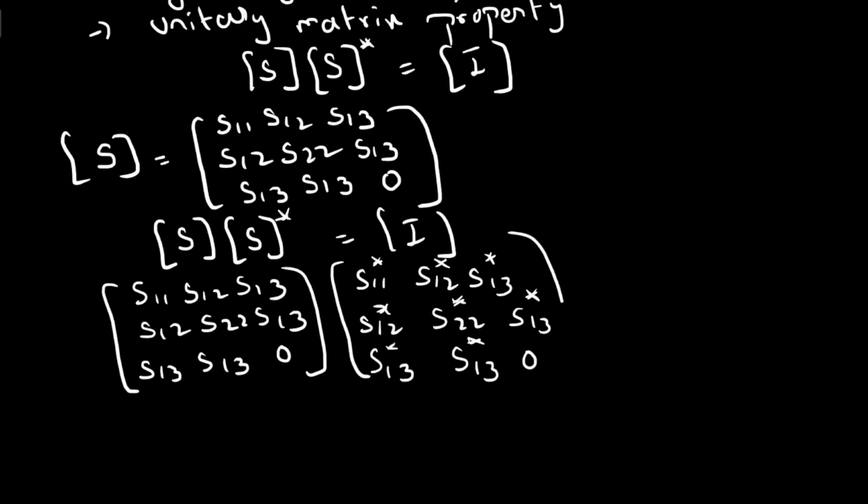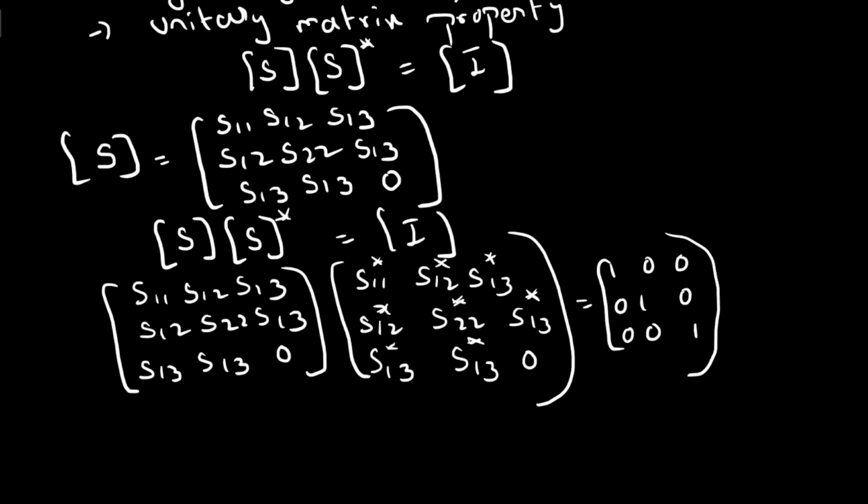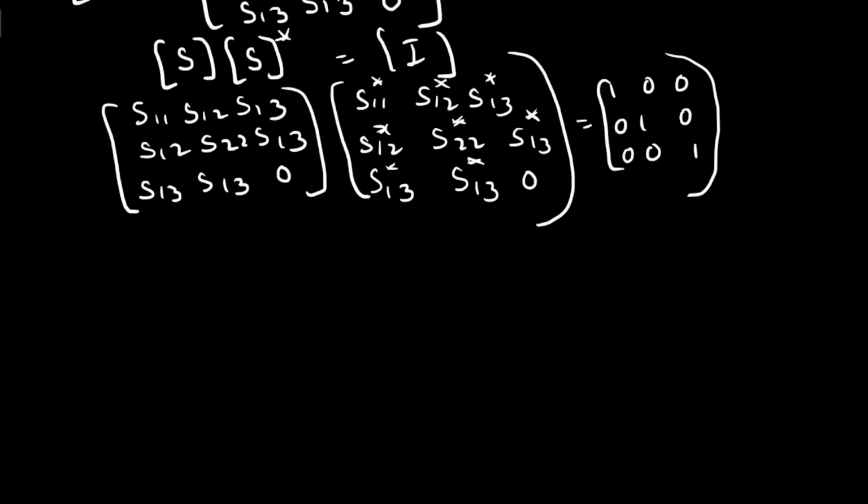Okay, which is equivalent to the identity matrix 1 0 0, 0 1 0, 0 0 1. Now you can do the row and column multiplications and equate to either 1 or 0, so depending upon the equations you get the equations.